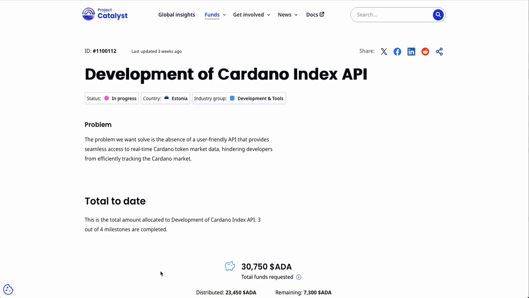The idea is that we want to provide an index API. So what does index API in this particular case mean? In this particular case, we are thinking about an index of tokens, or you might know it from the normal financial world. You have an index like the Dow Jones or the S&P 500, and this index summarizes a lot of different stocks and represents the state of the overall market or of a specific part of the market. And the idea is that we want to bring this into crypto, specifically into Cardano, and that's why we built the Index API. Anyone can use our Index API as a template to define their own index, so they can select different tokens.